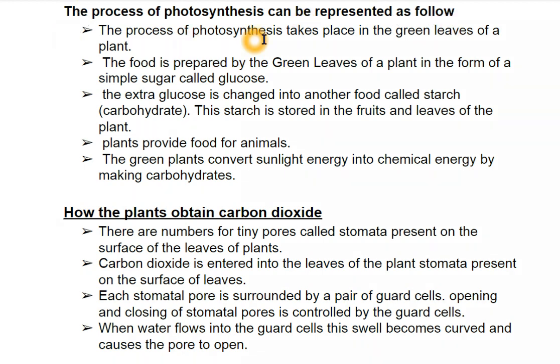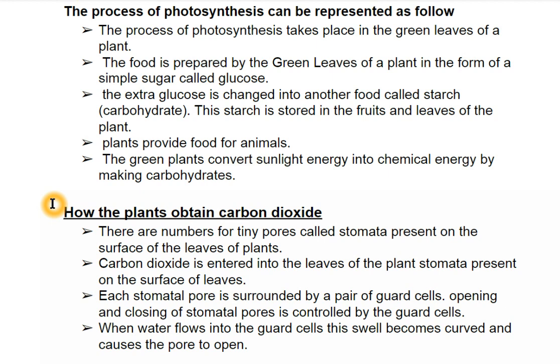The process of photosynthesis takes place in the green leaves of a plant. The food is prepared by the green leaves of a plant in the form of a simple sugar called glucose. The extra glucose is changed into another food called starch, a carbohydrate. This starch is stored in the fruits and leaves of the plant. Plants provide food for animals. The green plants convert sunlight energy into chemical energy by making carbohydrates.